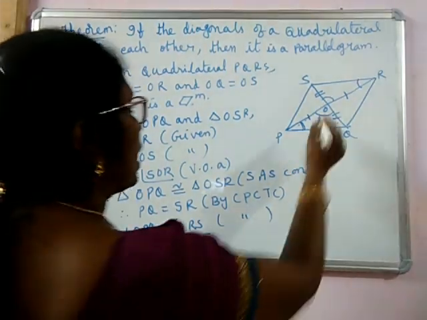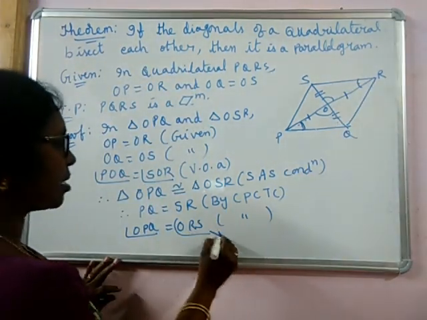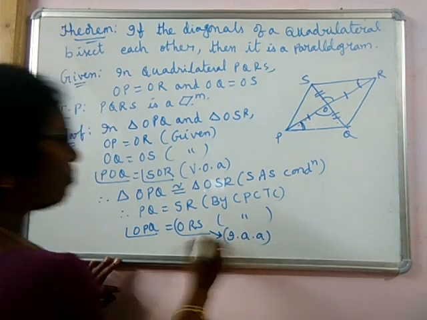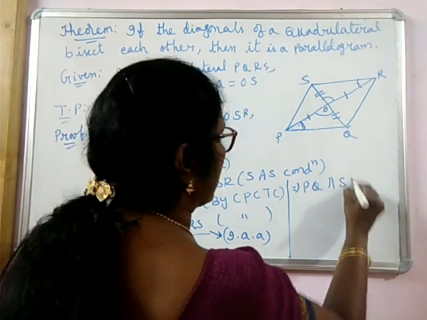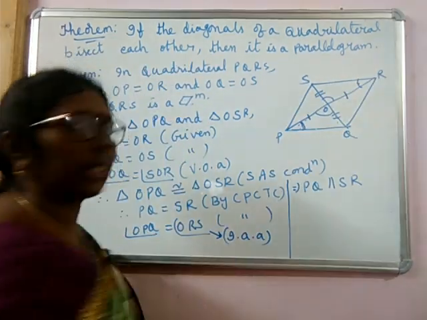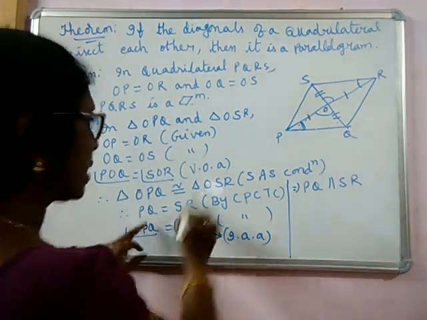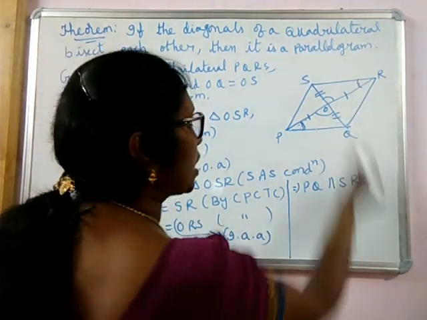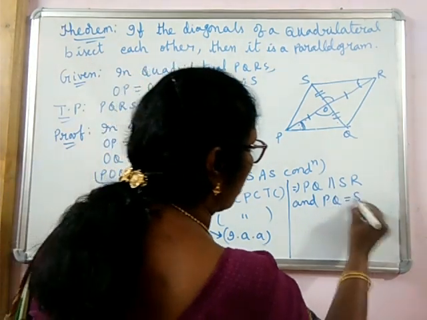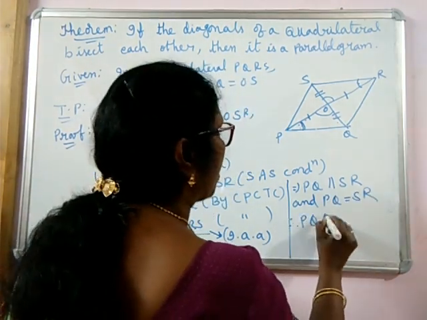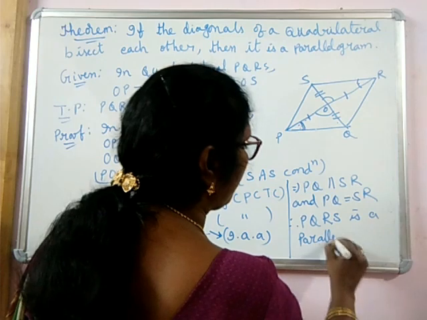Now, you see, these two are equal, they are interior alternate angles. That means PQ is parallel to SR. If a pair of interior alternate angles are equal, the sides are parallel. We got PQ is equal to SR and PQ is parallel to SR. Therefore, PQRS is a parallelogram. Okay?